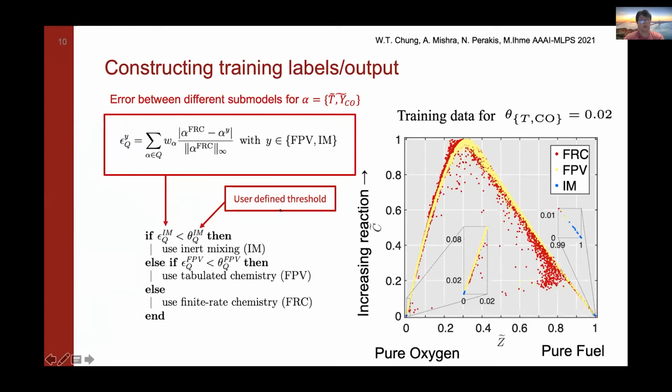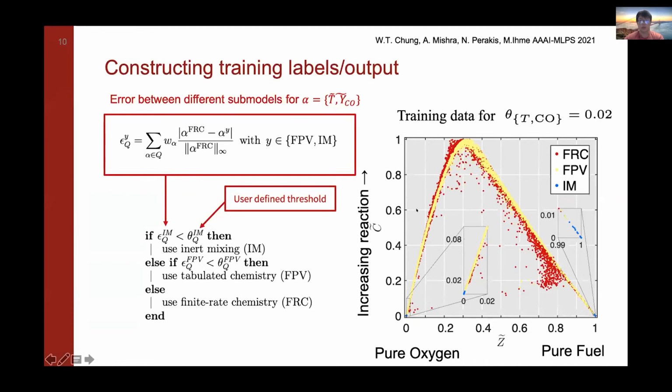So we put a user-defined threshold, and if the normalized error is less than the threshold for inert mixing, so we take finite rate chemistry and we take inert mixing data, we find the error of it, and if the error is less than our threshold, we select that inert mixing model. And if that fails, we then select a flamelet progress variable model, and if that fails, we select the finite rate chemistry. So in the worst case scenario, we use our highest fidelity model, which is also our most costly model.